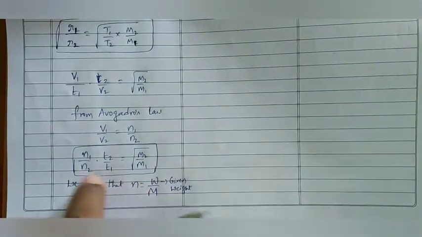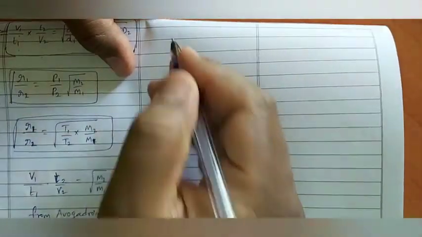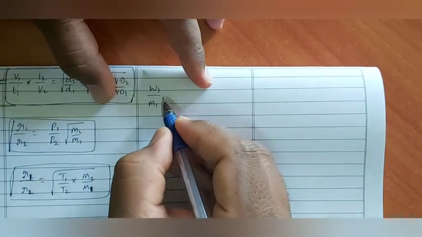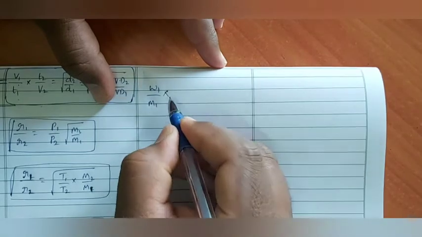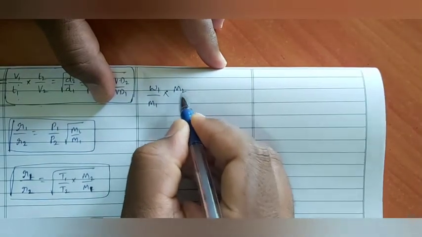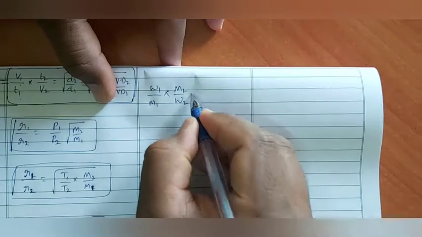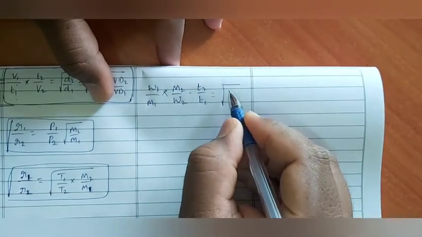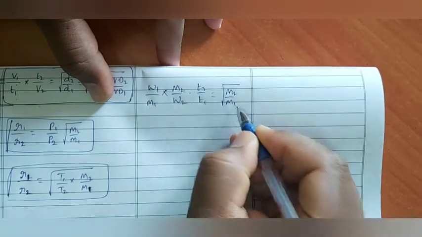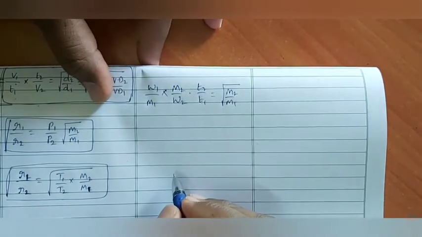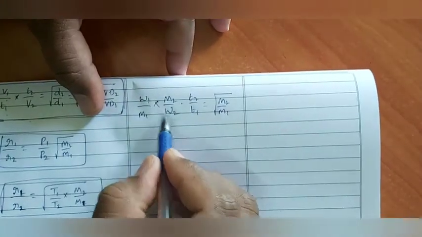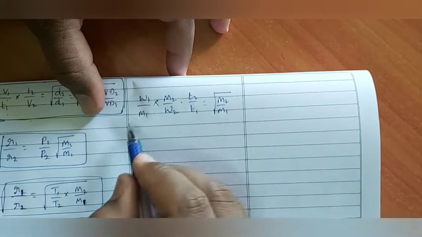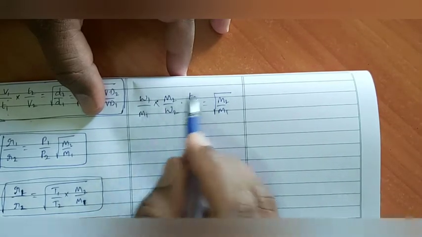Substitute this in the earlier formula. You will get W1 by M1 into M2 by W2 into T2 by T1 is equal to square root of M2 by M1. I am sending this M2 by M1 to the other side.